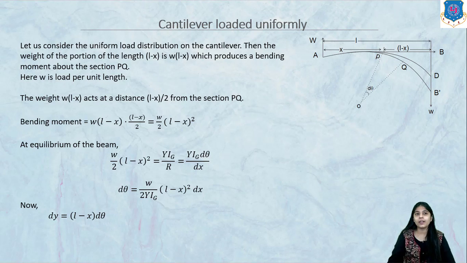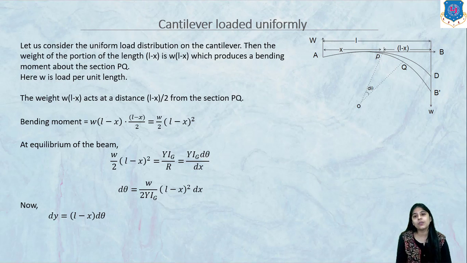There are different conditions when you are talking about a point load and a uniform load. If a load is applied at a point, it is different from when the load is applied all over the length, where the weight will not be only W but W into L. That is why W into L minus X is taken, which produces a bending moment about the section PQ.